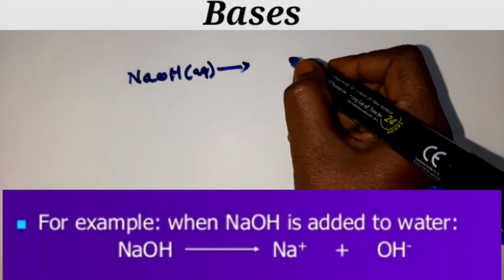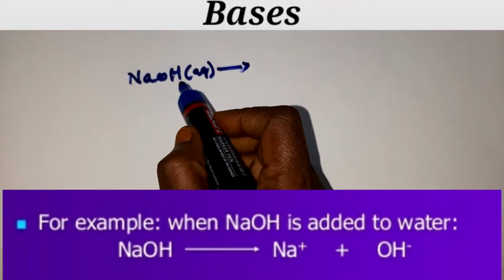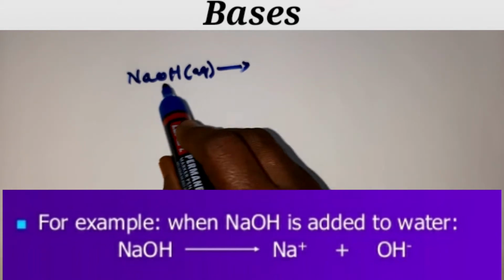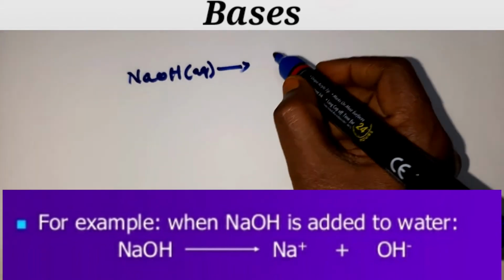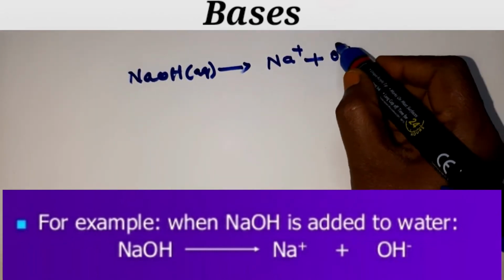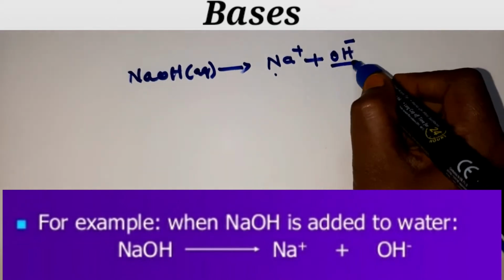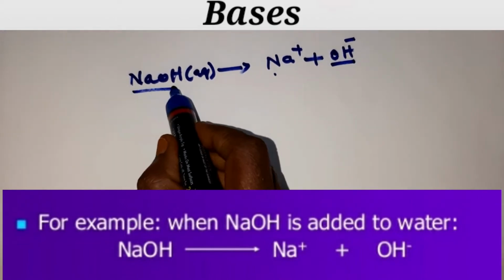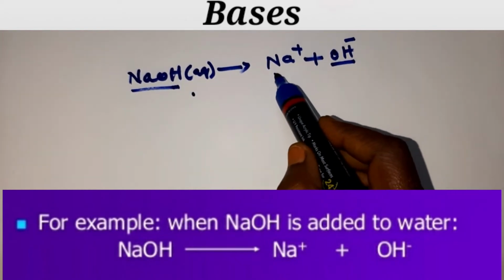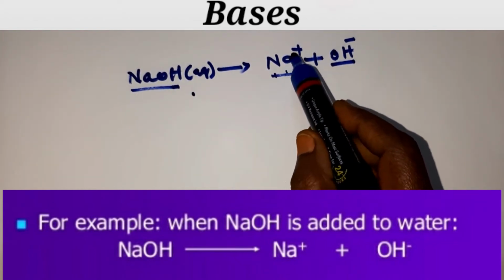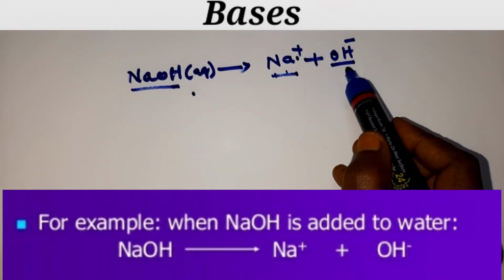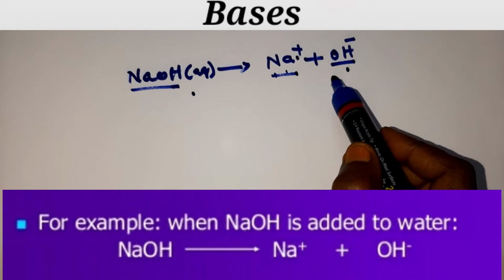When sodium hydroxide is dissolved in water, or you can take an aqueous solution, the compound separates into sodium ions and hydroxyl ions, children, Na plus and OH minus. So such compounds are called bases, children. When you dissolve them in water, they completely dissociate into sodium plus ions and hydroxide ions. So such compounds are called what? Bases.